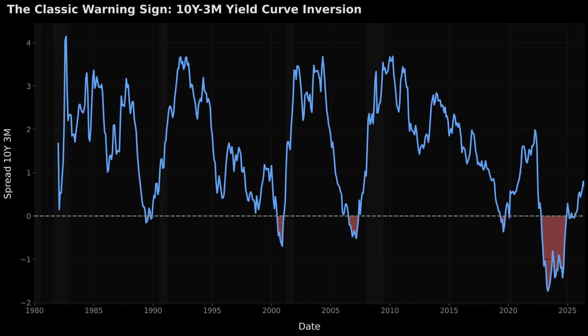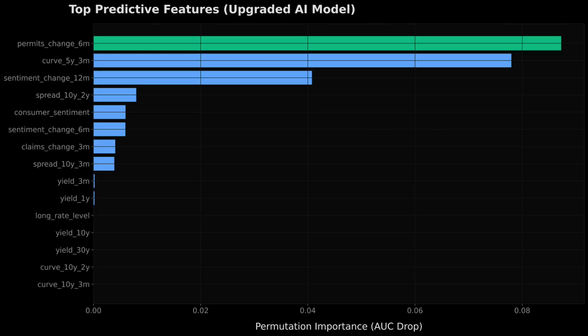So, how does the AI model pull this off? What is it seeing that the traditional models, like the Fed one, completely miss? If we look at the feature importance chart for our model, the results are interesting. The classic 10-year minus 3-month spread that the Fed relies on wasn't even a top 5 driver. Instead, the single most important predictive feature was the 6-month change in building permits.